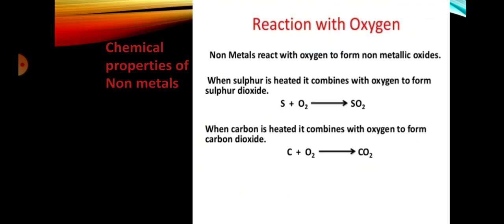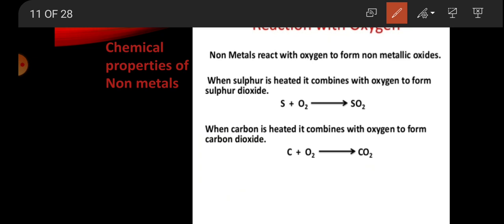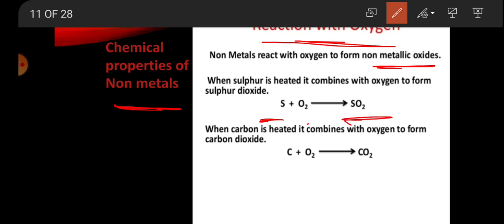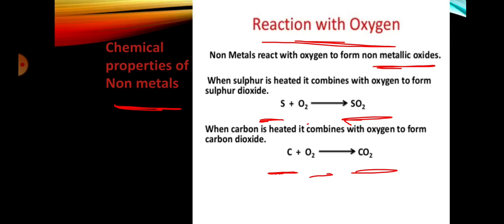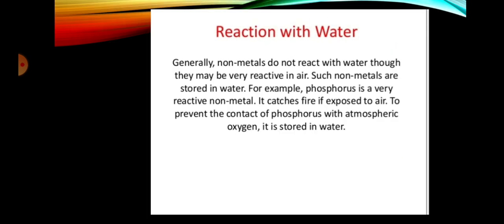Next are the chemical properties of nonmetals. First is reaction with oxygen. Nonmetals react with oxygen to form non-metallic oxides. Like when sulfur is heated with oxygen, it forms sulfur dioxide. When carbon is heated with oxygen, it forms carbon dioxide. Next, reaction with water.